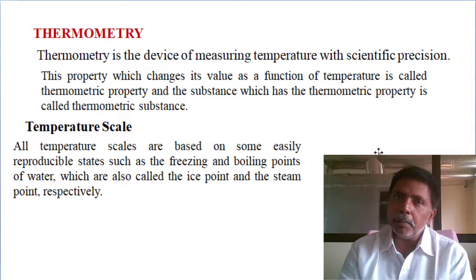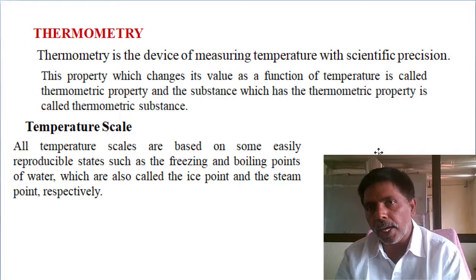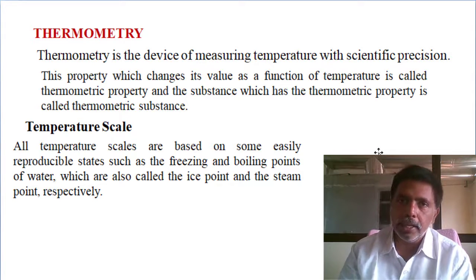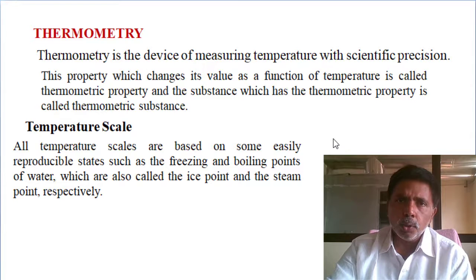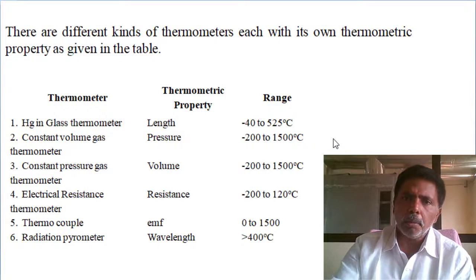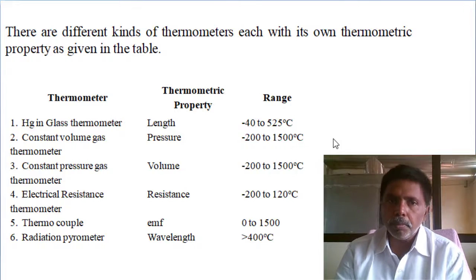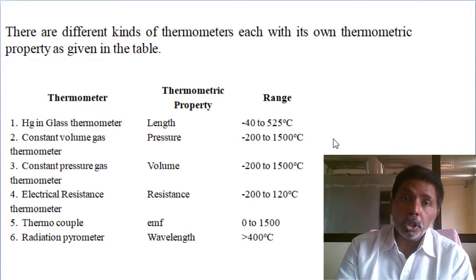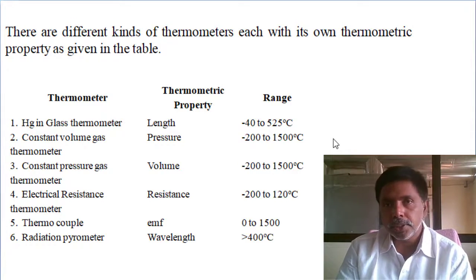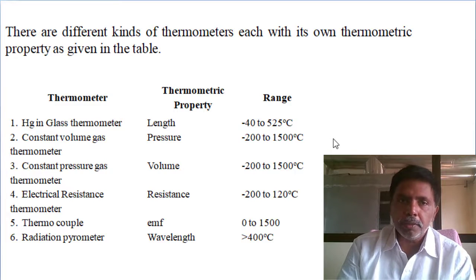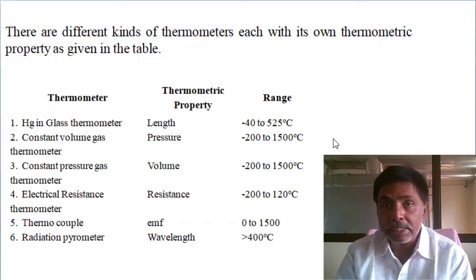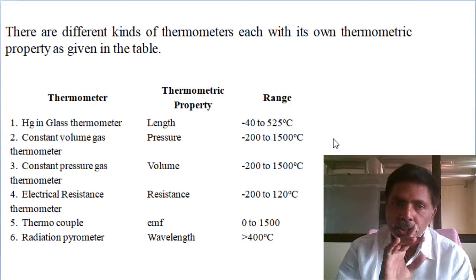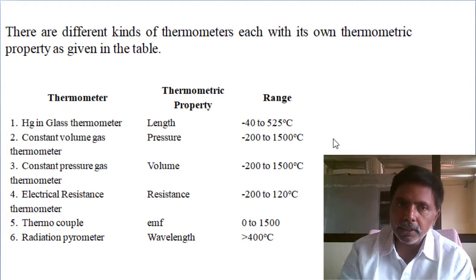Generally, a temperature scale is defined by the ice point and boiling point, 0 degrees and 100 degrees, and based on that they developed the correlation equations. I am not going in depth on the topic. Generally, we want to know thermometric properties for competitive exams. You may expect they will give the instrument and the property, and we want to match them. Suppose a Hg glass thermometer. What is the thermometric property? Length. Only length is changing.